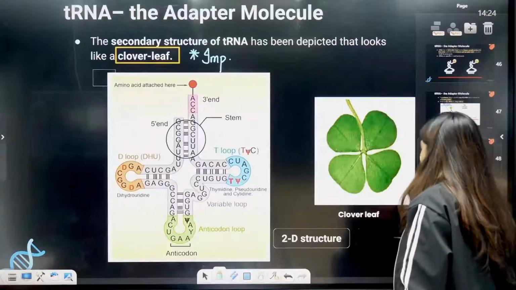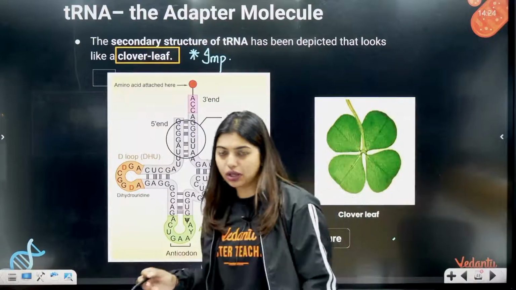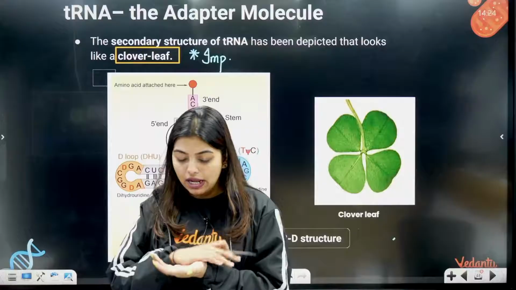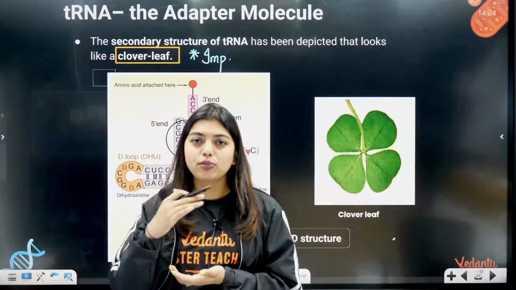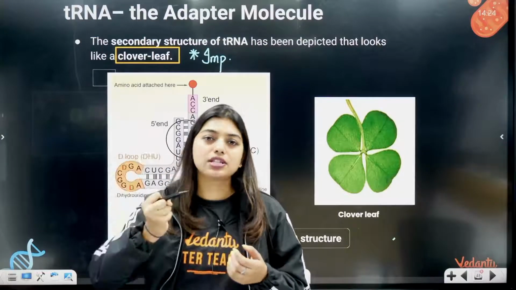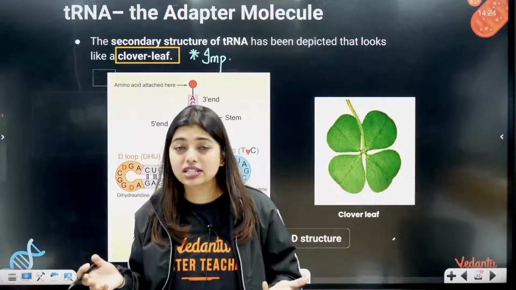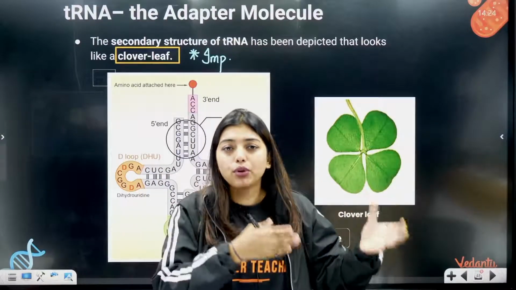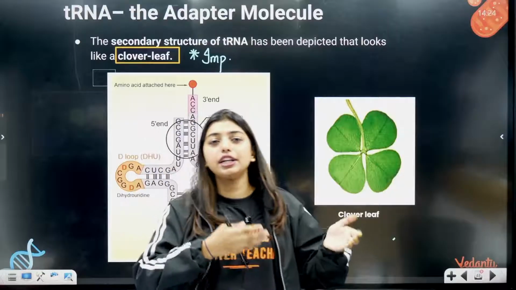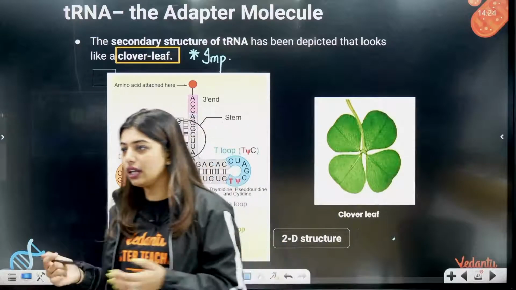So we have slowly understood how tRNA is going to work. There is an anti-codon loop, it will read the code on the mRNA, it will form codons against it, and then amino acids will come and bind. Now let's learn what translation is. Translation means going from RNA to protein. Clear? Yes or no?